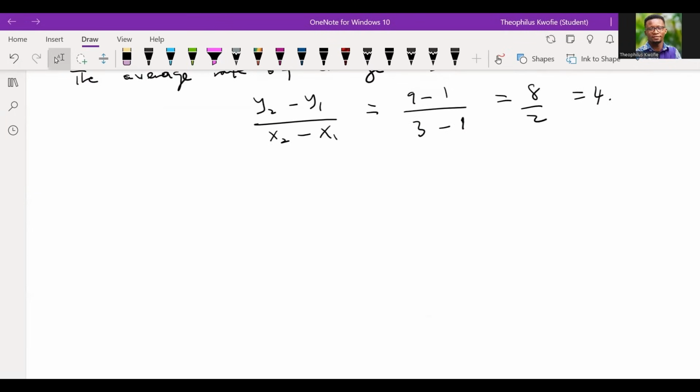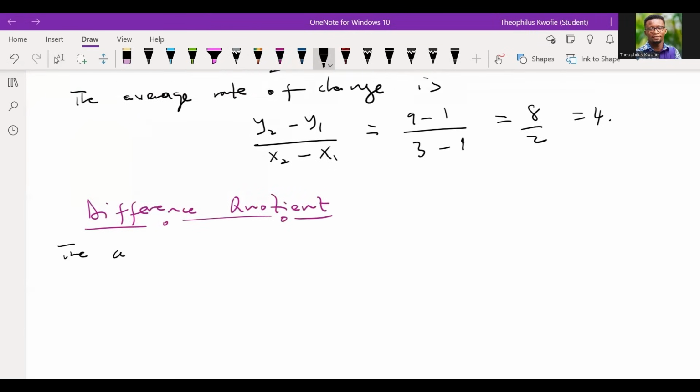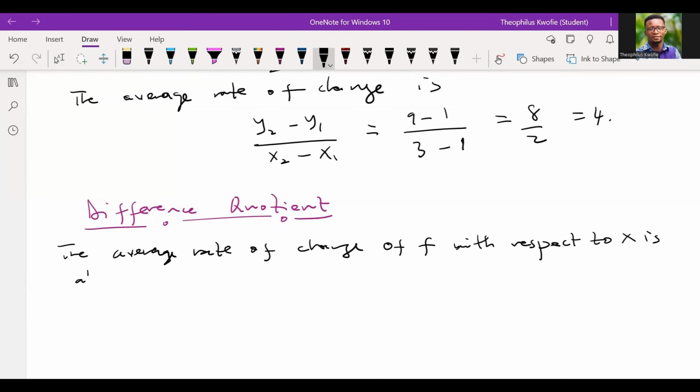Now, I want us to look at a very interesting concept that I did not want you to miss. We term it the difference quotient. Let me state that the average rate of change of f with respect to x is also called the difference quotient. So I believe we are getting it. Let's take note.